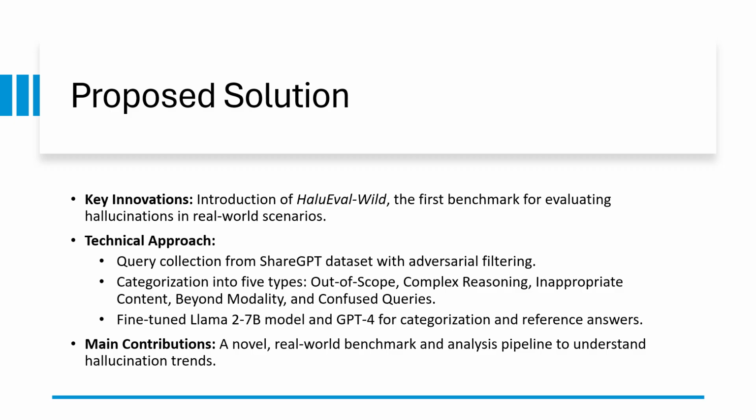The approach involves three main innovations. First, collecting challenging user queries from the ShareGPT dataset using adversarial filtering. Second, categorizing these queries into 5 distinct types, including out-of-scope information and complex reasoning. Third, fine-tuning models. Models such as Llama 2 and GPT-4 provide reference answers and evaluate hallucinations. Together, these contributions offer a powerful framework for analyzing LLM reliability in practical settings.